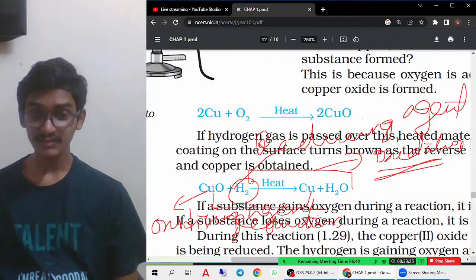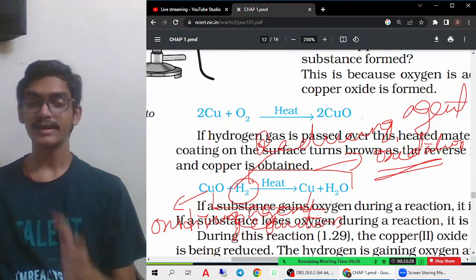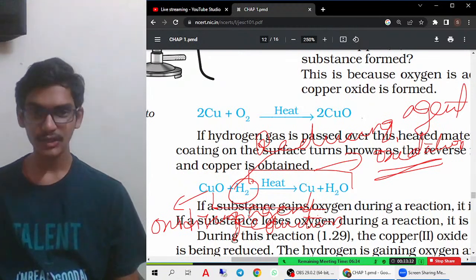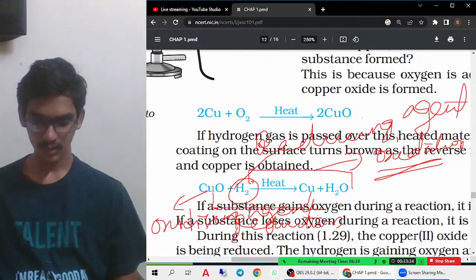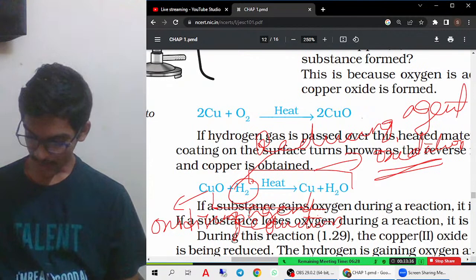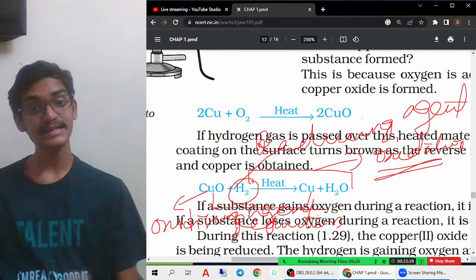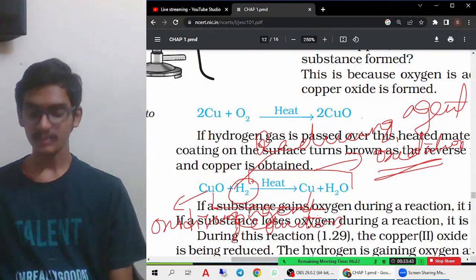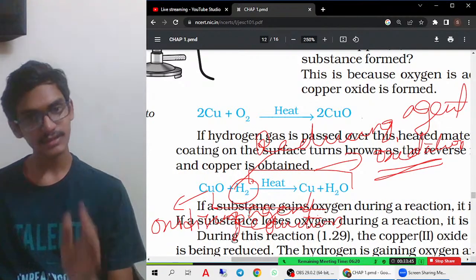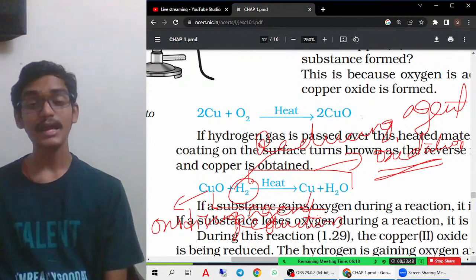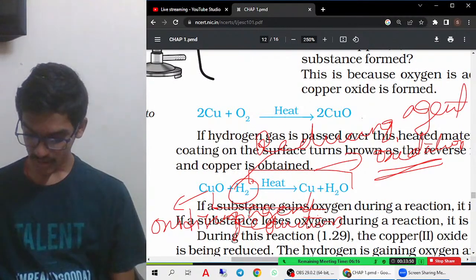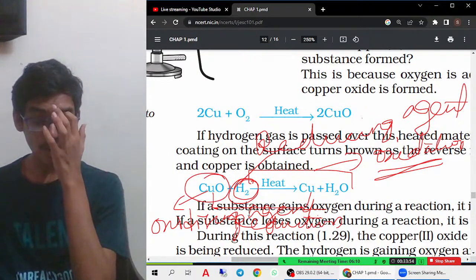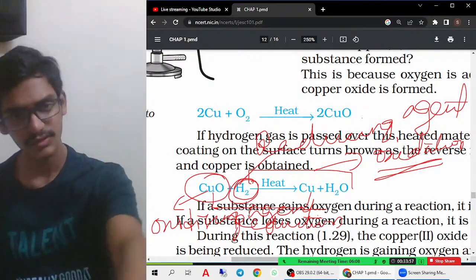If you're not understanding this, try to go back to the video and check once. That means copper is getting reduced. Reduction is happening, so that is called the oxidizing agent. Hydrogen is getting oxidized, that means it is getting oxygen. Hydrogen is getting oxygen, that is an oxidation reaction, so it is called the reducing agent. That means hydrogen gas is the reducing agent and copper oxide is the oxidizing agent. That you have to remember.